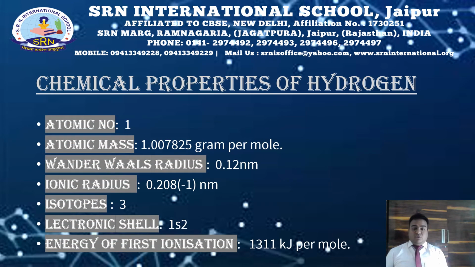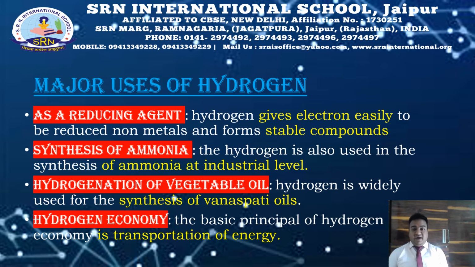Now let's study the chemical properties of hydrogen. It has an atomic number of 1 and a van der Waals radius of 0.12 nanometer, whereas the atomic mass is 1.007825 grams per mole. The ionic radius of hydrogen is 0.208 nanometer. It has 3 isotopes, that is protium, deuterium and tritium. The electronic configuration of this element is 1s1 and the energy of its first ionization is 1311 kilojoules per mole. That means a very high ionization energy.